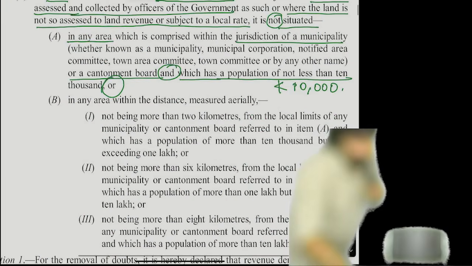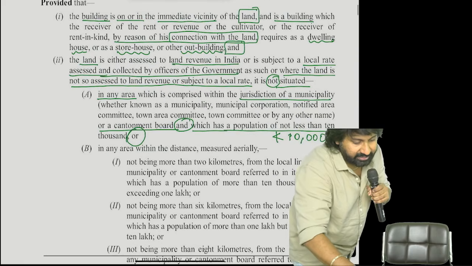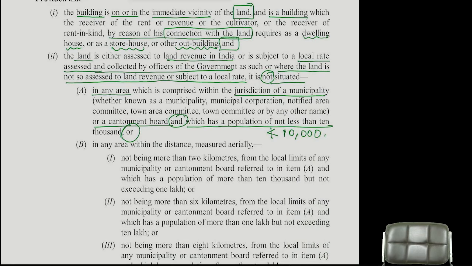What they said, see, that building income will be treated as agricultural income, provided that should be in the immediate vicinity of the land, and that should have some connection with the agricultural land, and it should be used only for the purposes of either a dwelling house or a storehouse or an outbuilding.